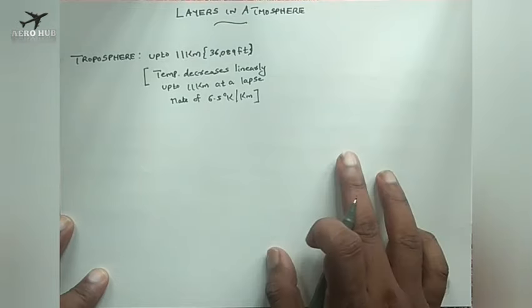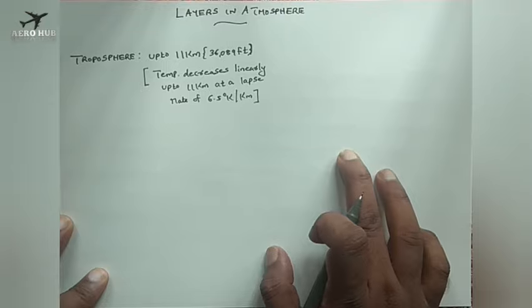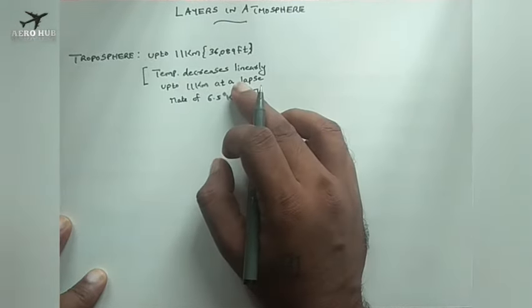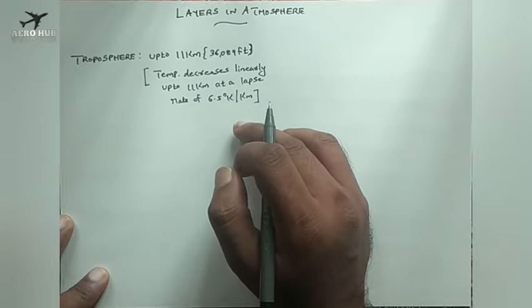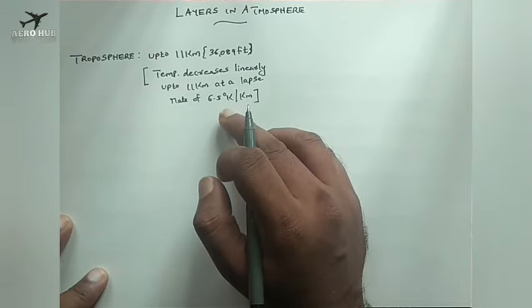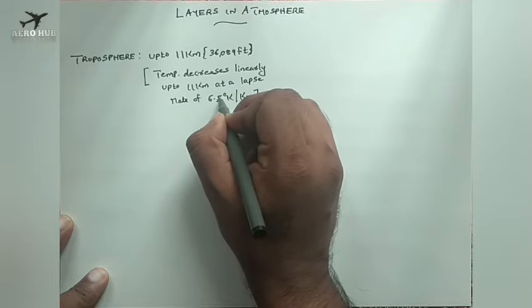So the troposphere, the first layer from the surface of the earth, is up to 11 kilometers, and this is the important point: the temperature will be decreasing linearly up to 11 kilometers at a rate of 6.5 degree Kelvin per kilometer.